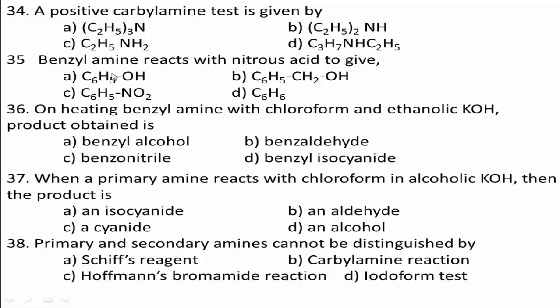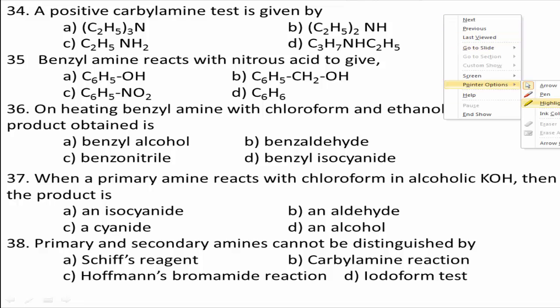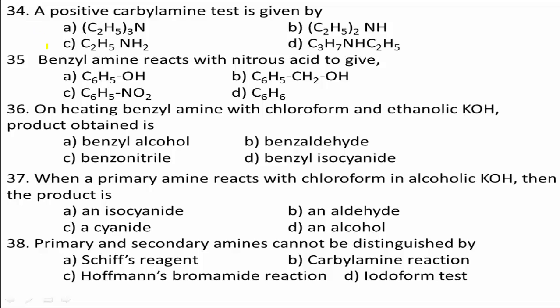We get C2H5NC, isocyanide, and 3 moles of KCl plus 3 moles of H2O. Therefore, option C is the right answer.